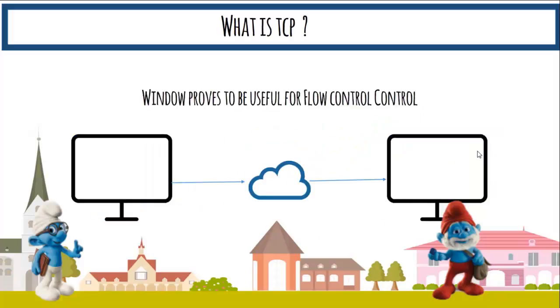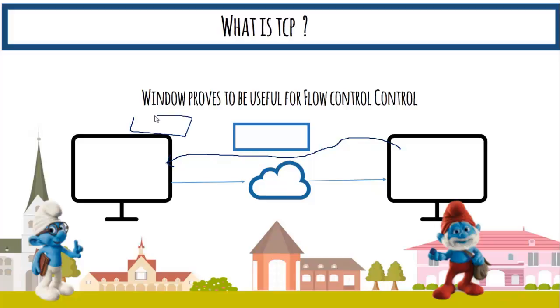We also discussed in UDP that there is no flow control mechanism. There is no way to let the sending machine know that the destination machine cannot cope with the amount of data you are sending. There was no readjusting factor. But in TCP, we have the windowing concept, where depending upon the resources available on the receiving side, it lets the sender know that it needs to slow down. Depending on those resources, it adjusts its window.